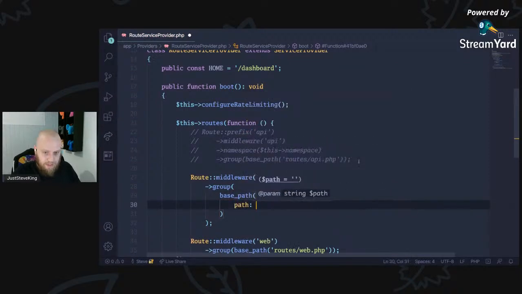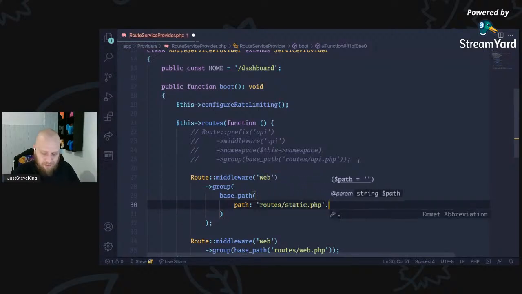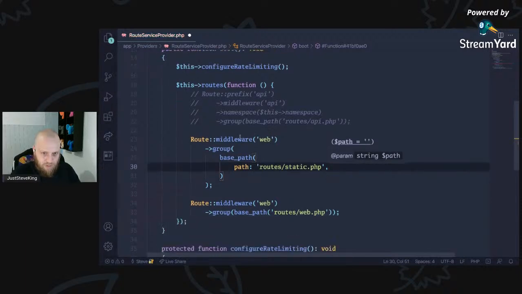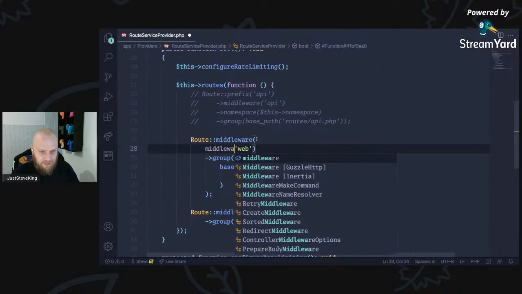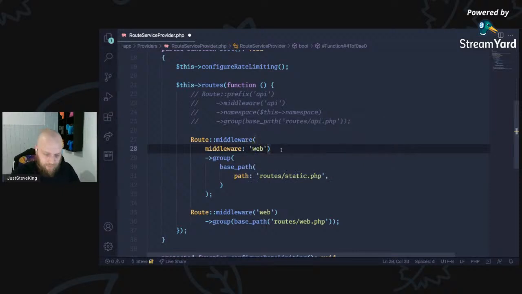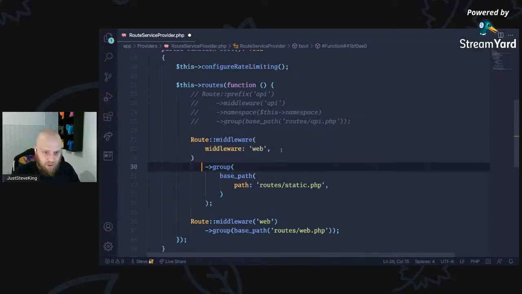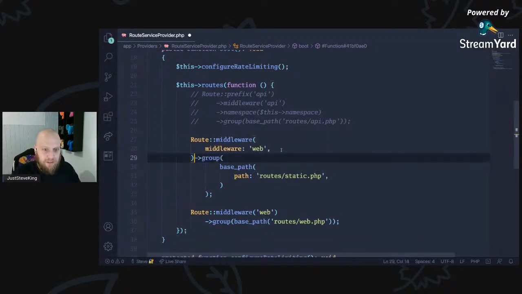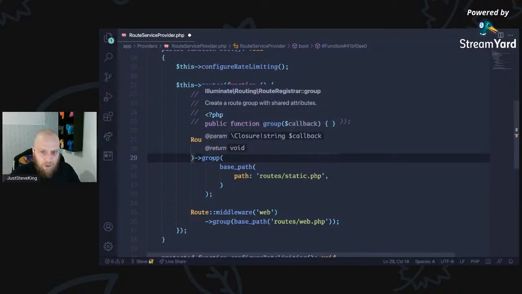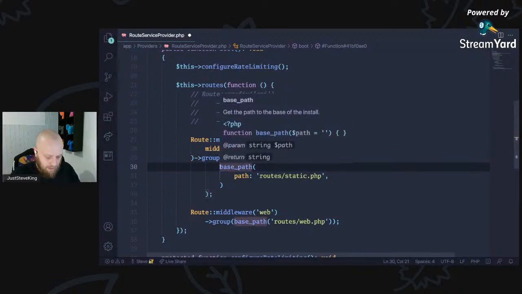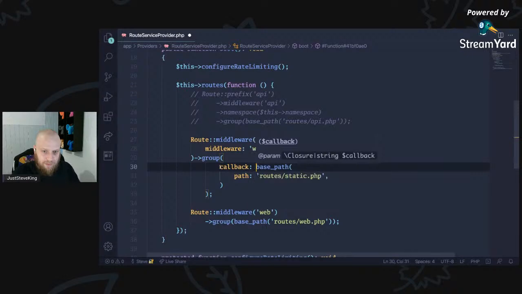Because I'm on PHP 8, I can say that the path is going to be routes static, because these are all my static routes. They're not doing much. So again, we'll fully PHP 8 this, make it look really amazing. And then when we group, we have to pass in a callback.